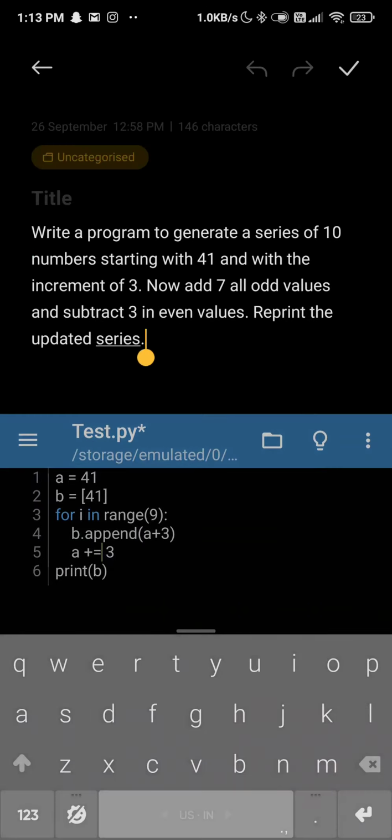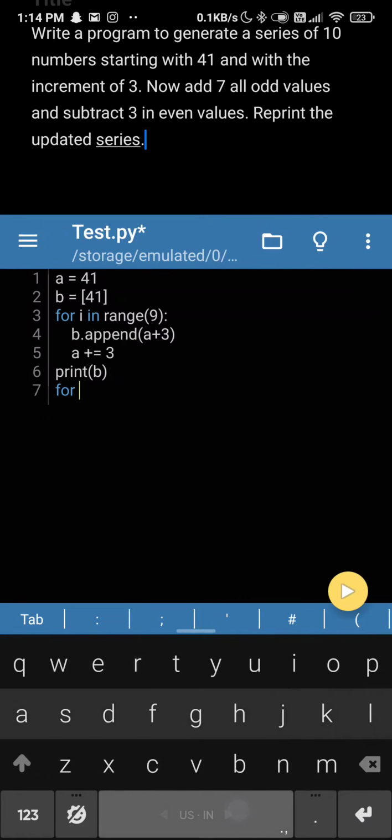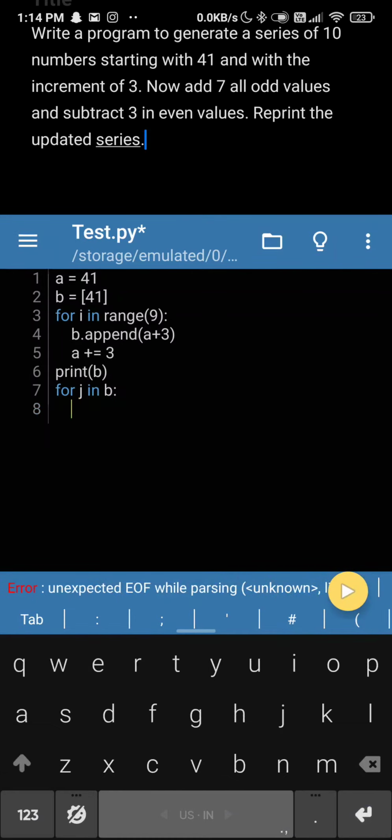So now what we have to do? We have to add 7 to all the odd values and subtract 3 in even values. So we can do this for j in b. So it takes a value from b every time it iterates. This only happens in Python. So if you are from a C or C++ background, you may get confused in this. Just understand that whatever is in b, the whole list, it will come one by one, like 41, 41, and so on. So let's get started.